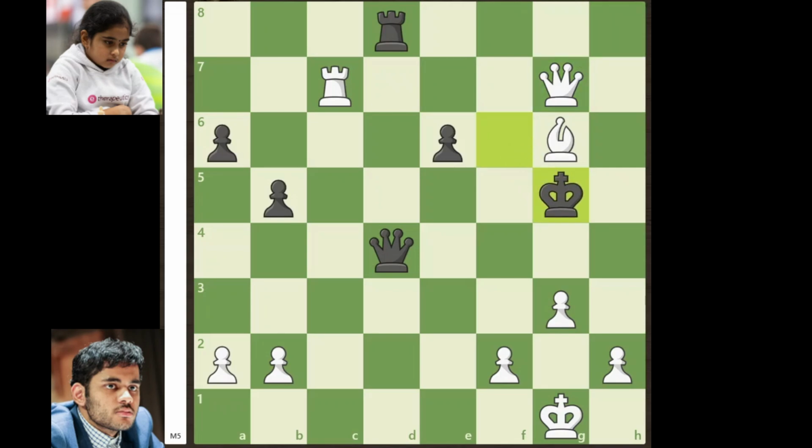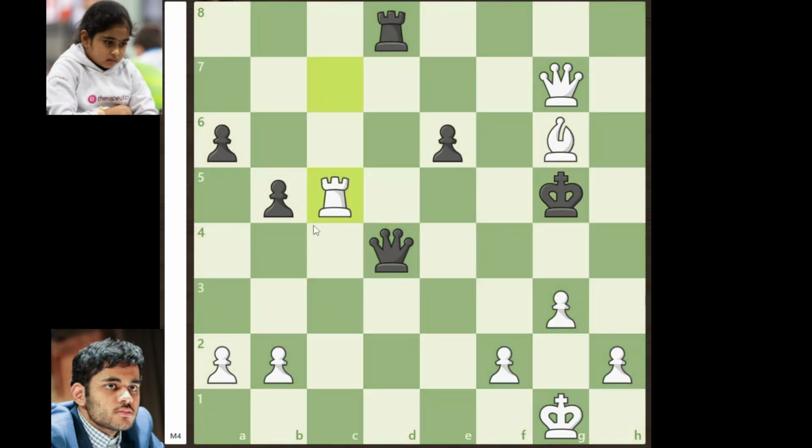So in this position, Arjun Erigaisi is completely winning the game and there's a forced mate in 5 moves to win the game. And Erigaisi is also up 5 points of material. So the right continuation in this position to end the game in just 5 moves is, first it will come with rook to c5 with check.